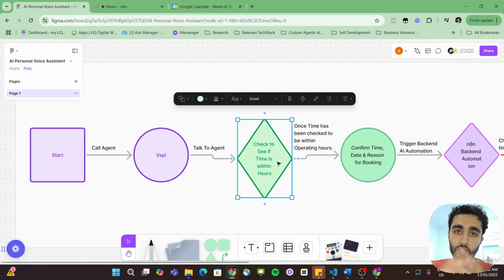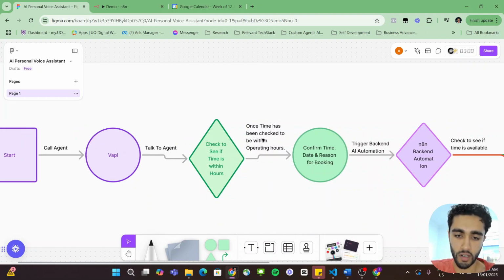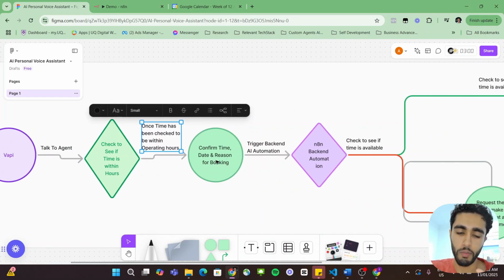Because sometimes you can ask, can I have a booking at like 8 p.m. when your operating hours are between like 9 to 6? And it'll be like, 8 p.m. is between 9 to 6 p.m., we can do that, even though it's not. So we're going to make sure that there's some hard-coded logic to make sure that this time is within the hours for the booking.